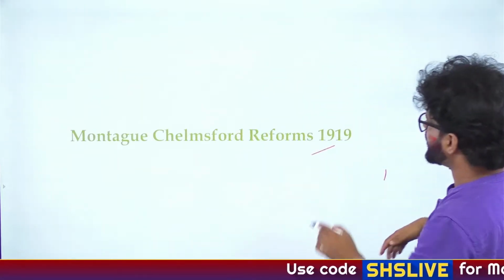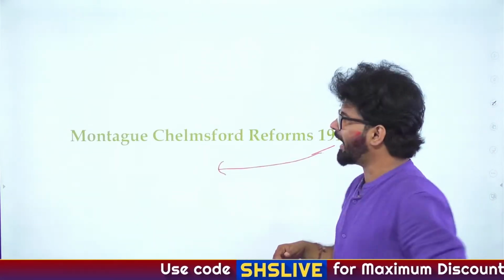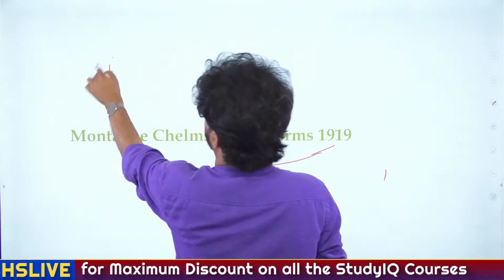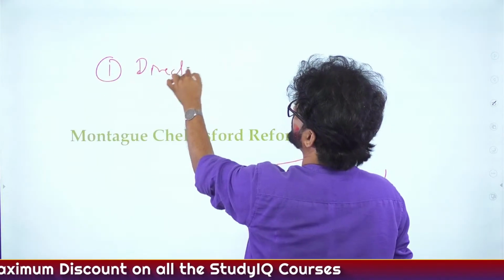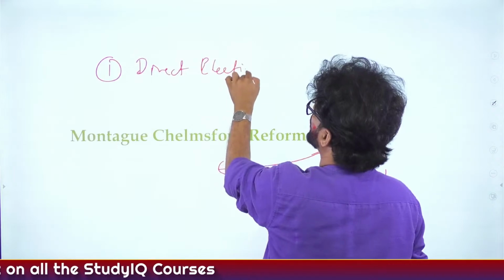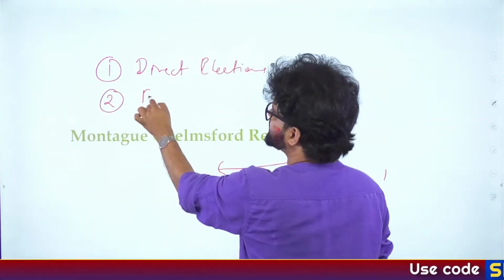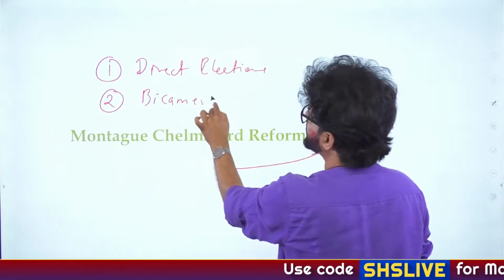So Montagu-Chelmsford Reforms, 1919 Act. And what happened here? What are the important things which we have just discussed? Direct election was introduced for the first time, but around 5-6% got voting rights. Bicameralism at the center: Lok Sabha and Rajya Sabha.